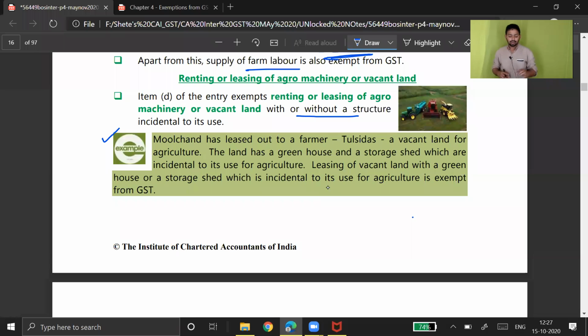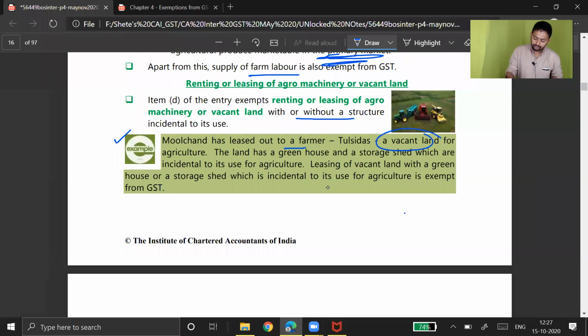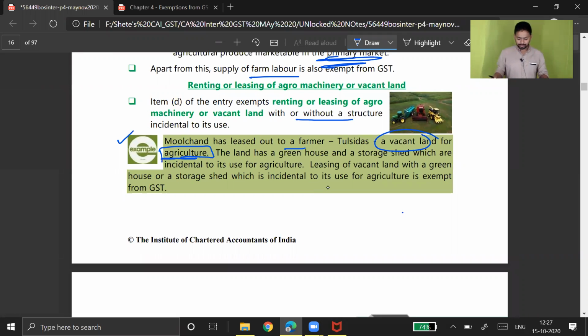Mulchand has leased out a vacant land to a farmer, Tulsidas. Now Mulchand stays in Mumbai or some such city, and he has some land in a village that he has given on hire to Tulsidas for agriculture. This is very important: the purpose should be agriculture. The land has a greenhouse and a storage shed which are incidental to it, used for agriculture purpose. So it has a farmhouse. That's fine. It may be there, it may not be there.